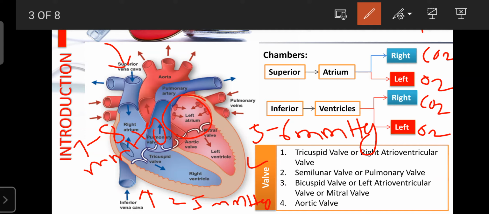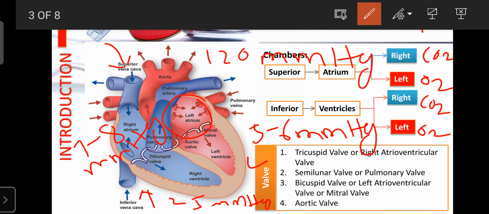Regarding the pressure in the left ventricle, it should be 120 mmHg. This is the most important thing. This pressure is what helps the movement of blood from one place to another. If it is less, then the cardiac output, or output from the heart, decreases.